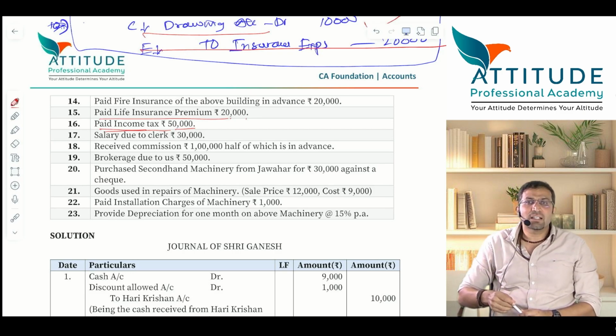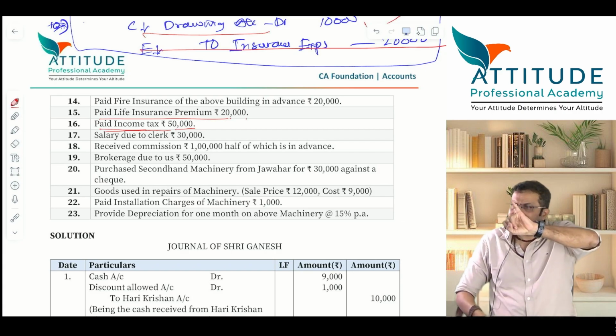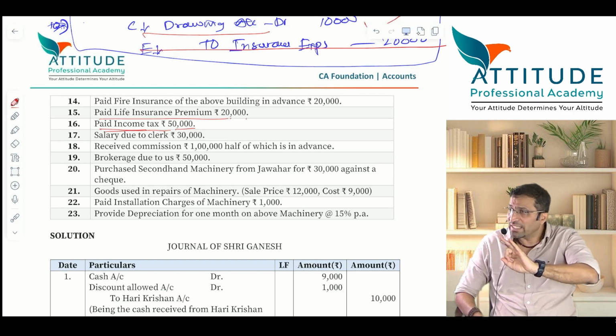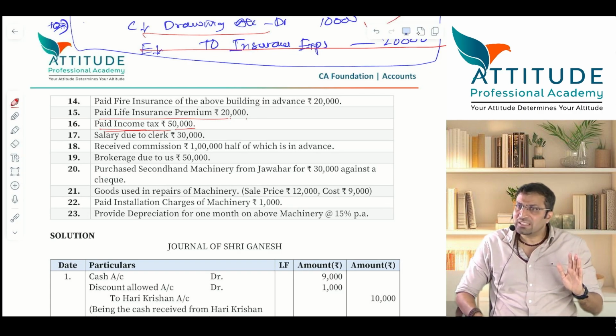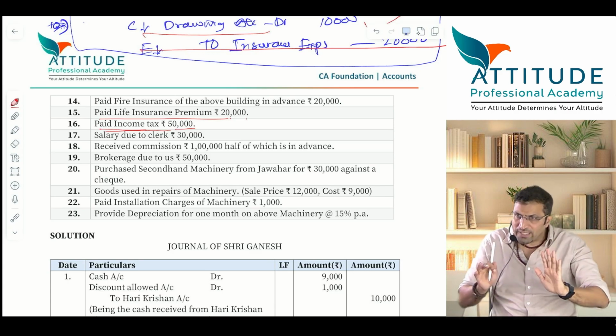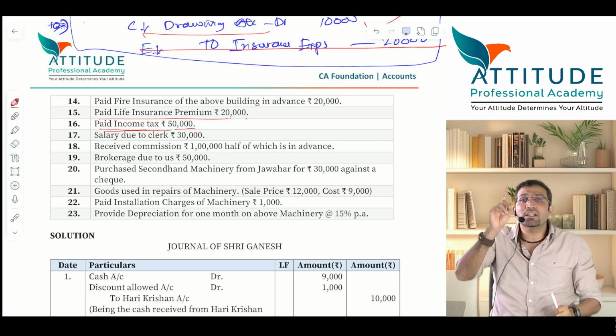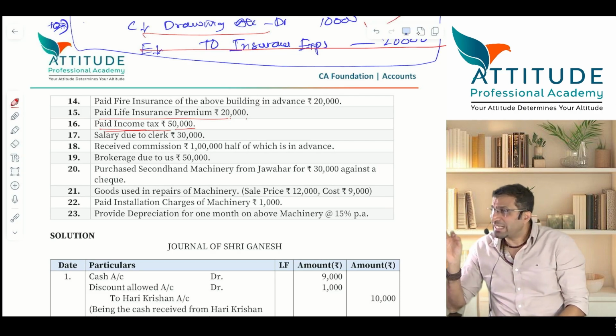Taxes. Understood? So income tax, I'm talking about income tax of sole proprietor and partnership firm only, not companies. Company अलग होता है. Shareholders are different. So right now we are doing the accounting of only a sole proprietor. Is that clear? Understood? So for a sole proprietor, income tax paid is what expense?